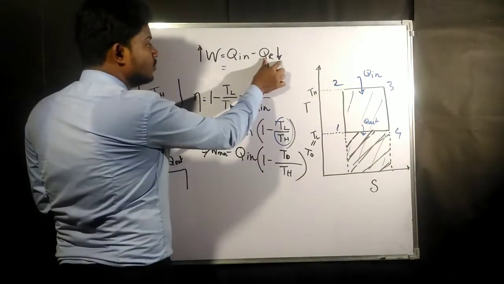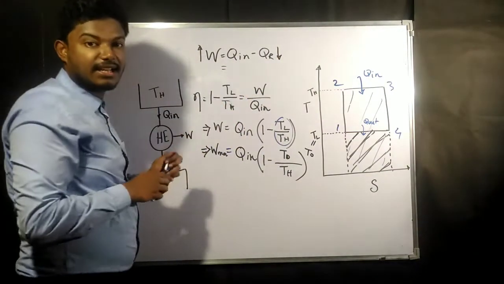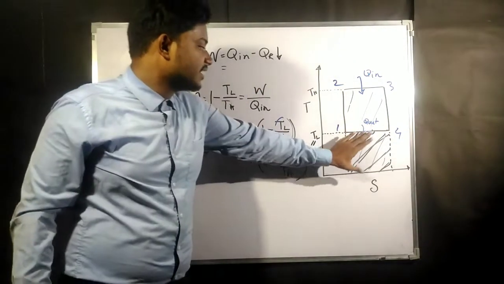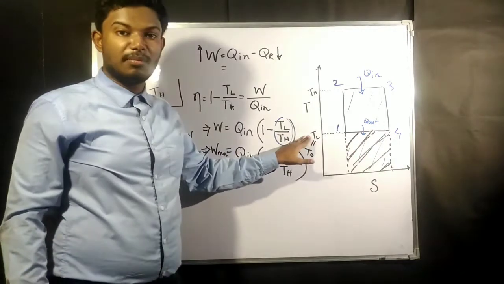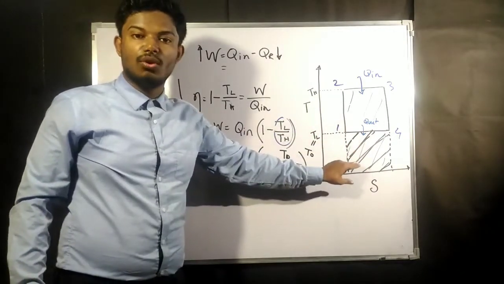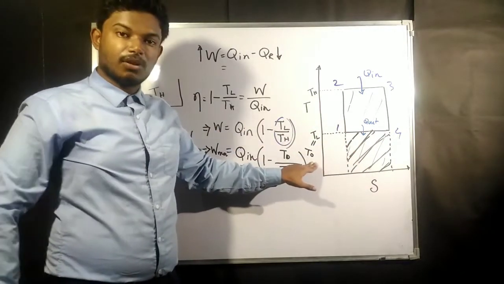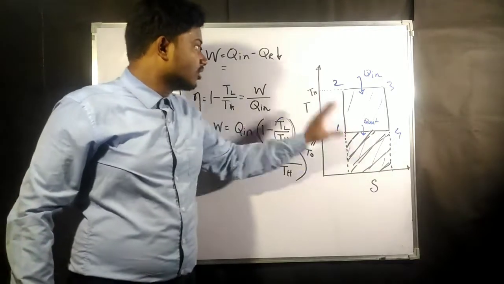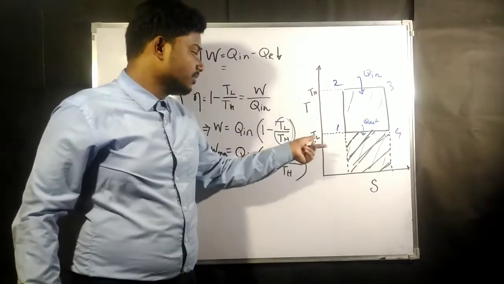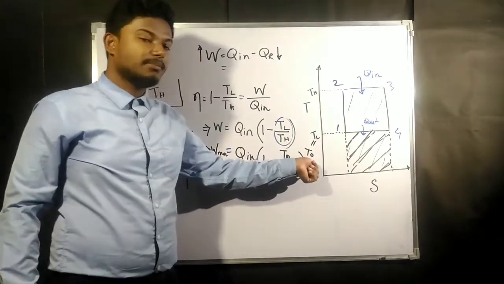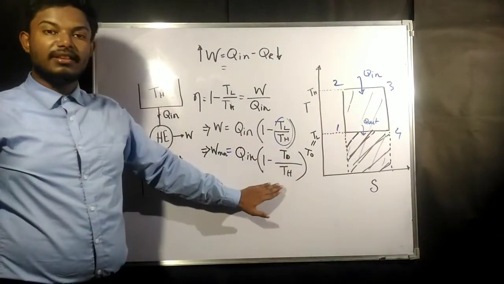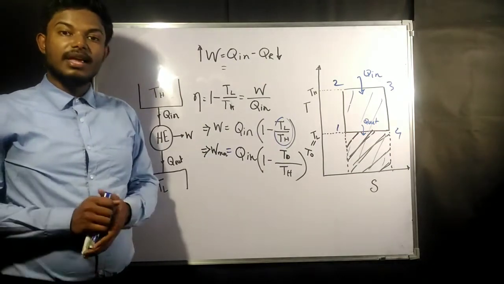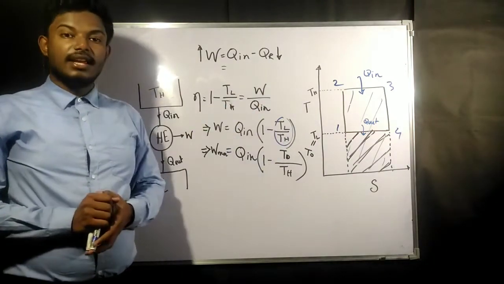So we need to minimize the heat rejected, that is this area, and to minimize this area, TL should be minimum, and TL cannot come lower than atmospheric temperature. So to lower the heat rejected, we must maintain the lower temperature at atmospheric temperature, and under this condition, this is going to be the maximum work which can be taken out from the heat which you are giving as input.